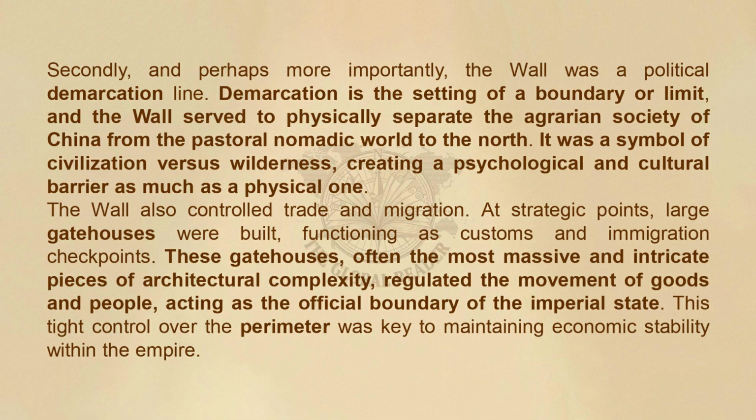The wall also controlled trade and migration. At strategic points, larger gatehouses were built, functioning as customs and immigration checkpoints. These gatehouses, often the most massive and intricate pieces of architectural complexity, regulated the movement of goods and people, acting as the official boundary of the imperial state. This tight control over the perimeter was key to maintaining economic stability within the empire.